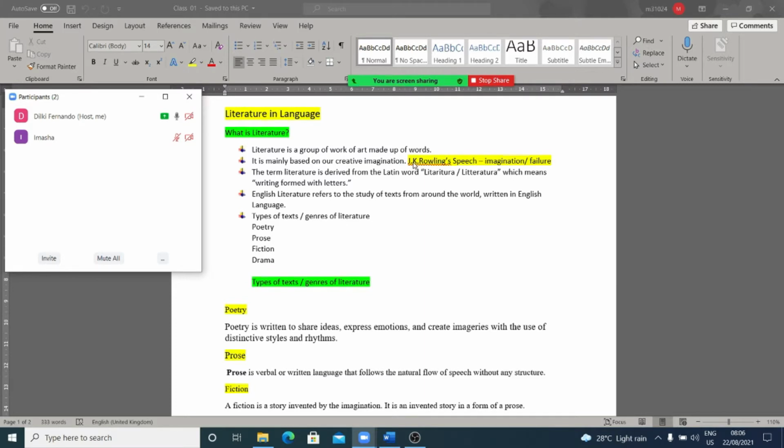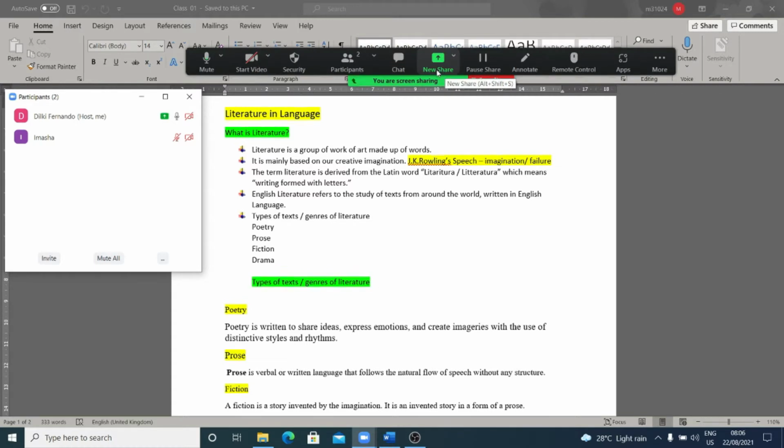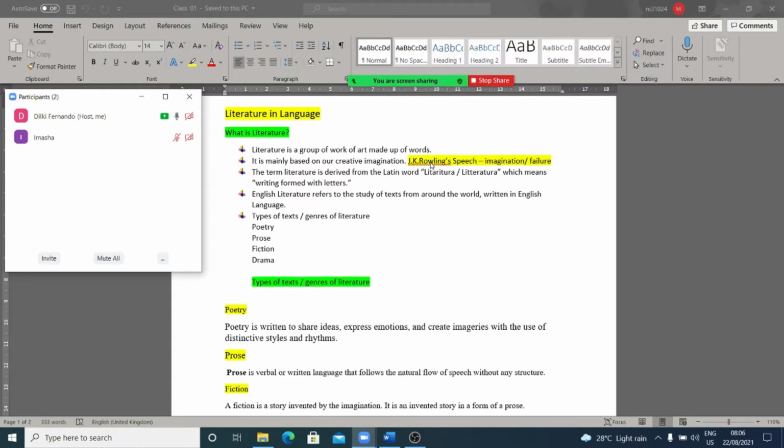You can also read J.K. Rowling's commencement speech. You know who J.K. Rowling is? J.K. Rowling is the author of the Harry Potter books, the Harry Potter series. So you can read J.K. Rowling's commencement speech. You can watch it through YouTube, right? There she describes clearly what imagination is, and how she wrote the Harry Potter series based on her imagination.